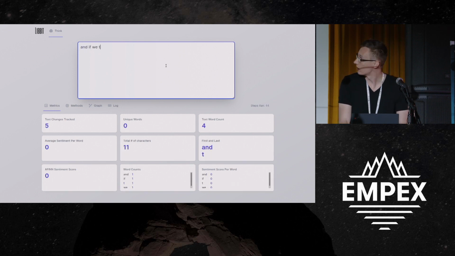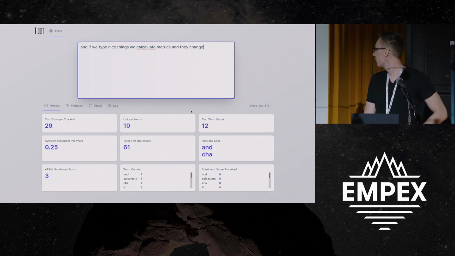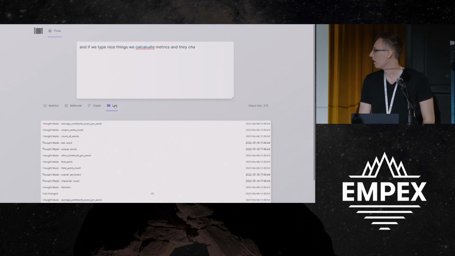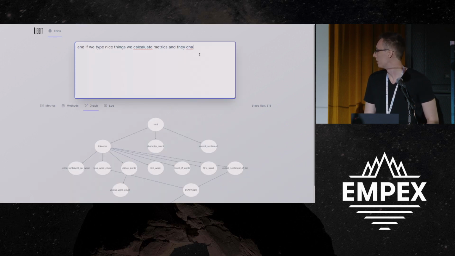And if we type nice things, we calculate metrics and they change. And you can see we've been executing about 318 steps so far. We've got a log of all the tasks that we've completed. And we can see over here we have the graph of our natural language processing steps.